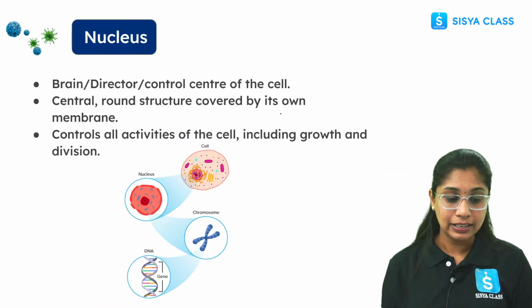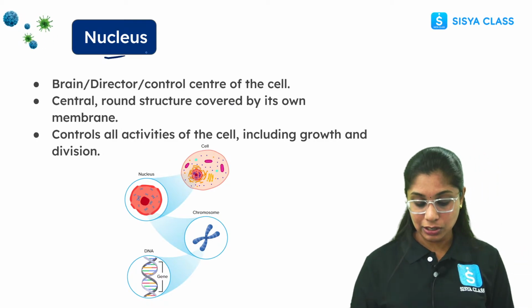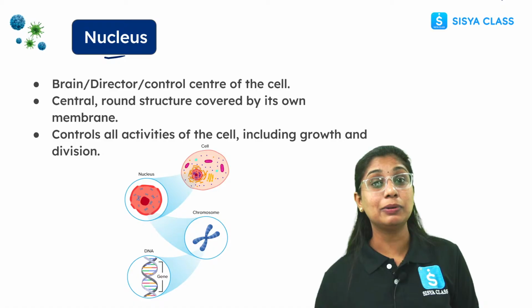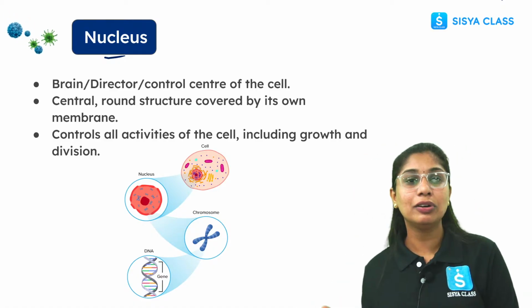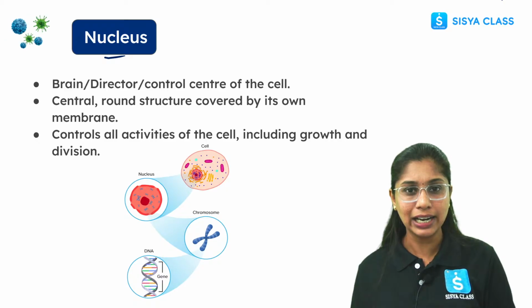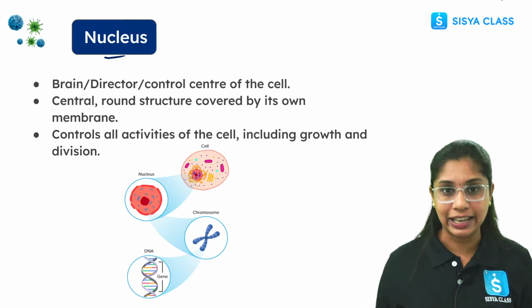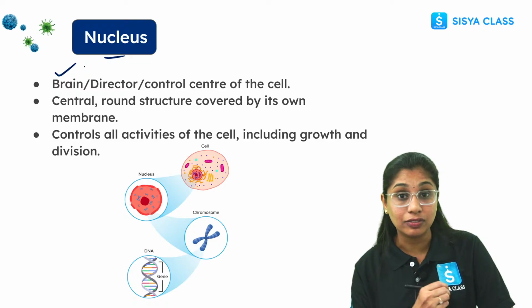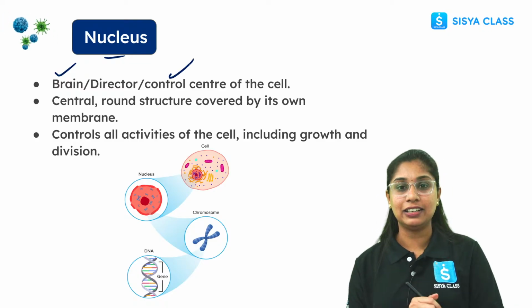Alright everyone, now coming to the nucleus. The nucleus is basically like the principal of a school. How does a principal usually command? He decides who is going to take the class, and he is responsible for the discipline of the school, right? Here the nucleus is like that. The nucleus is also known as the brain of the cell, director of the cell, or the control center of the cell.